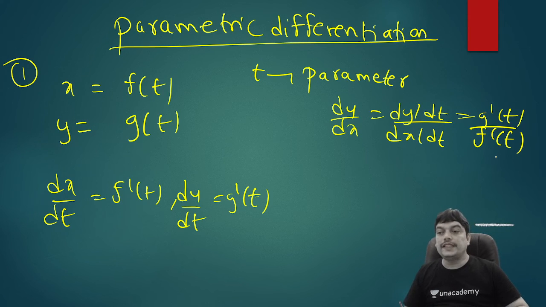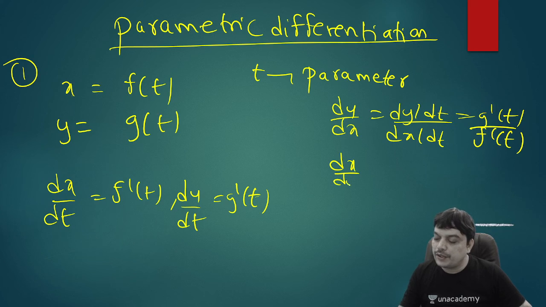So if this is dy by dx, in case you want dx by dy, you can also write the reciprocal. So if it is dx by dy, then you can also write f dash of t by g dash of t.